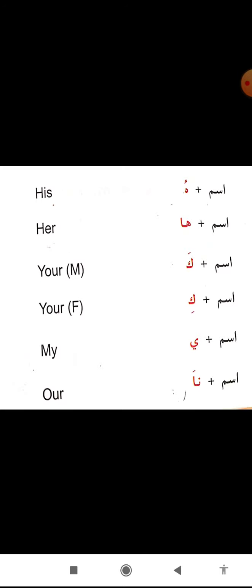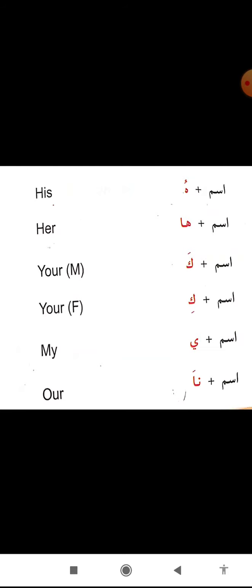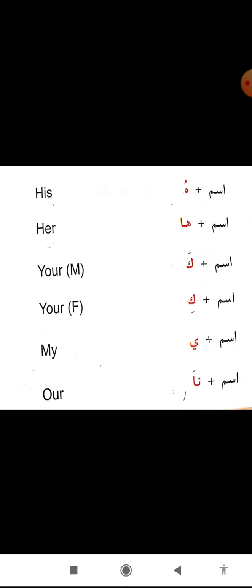Then ismun plus ha means ismuha, her name. So obviously this zamair is for the feminine, wahid, muannas, gaib, meaning singular, feminine, third person, okay?